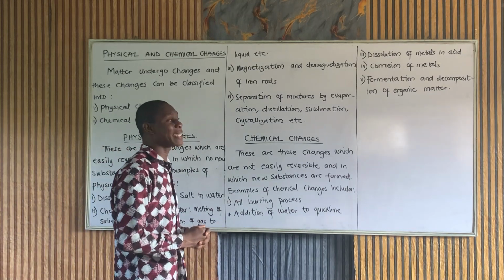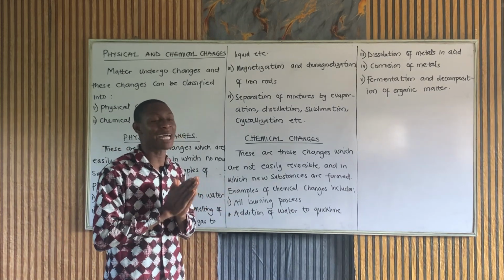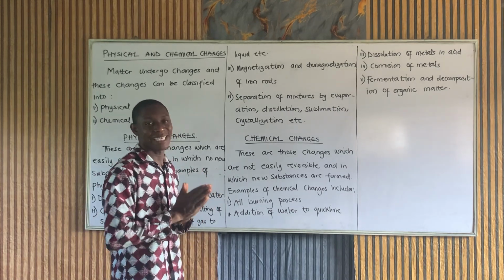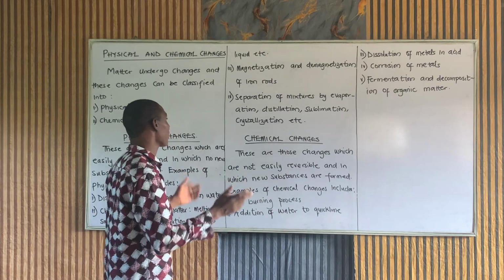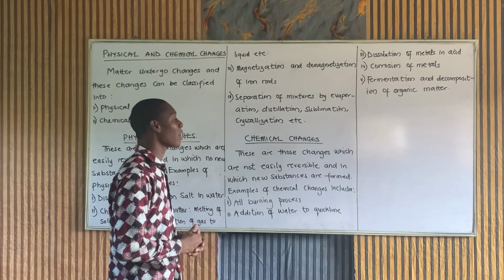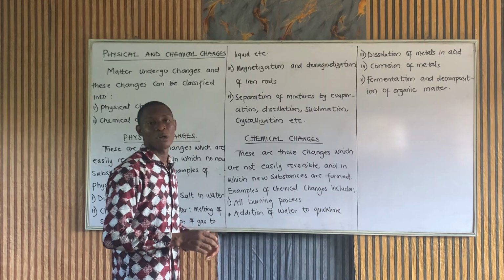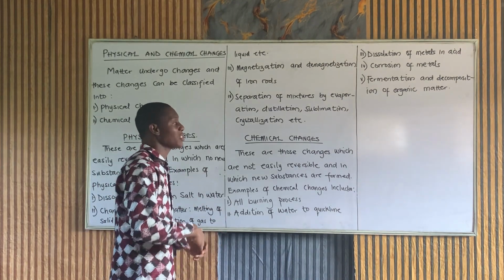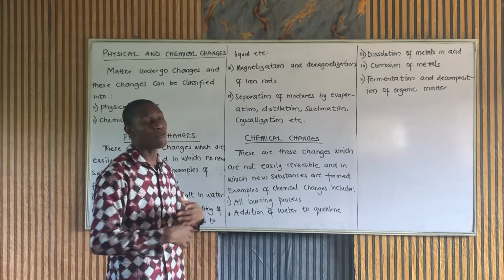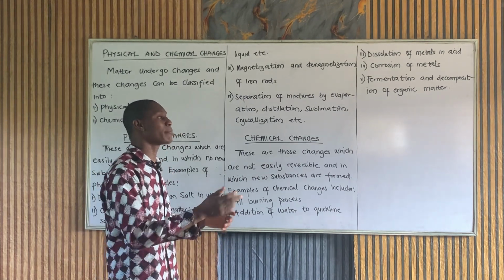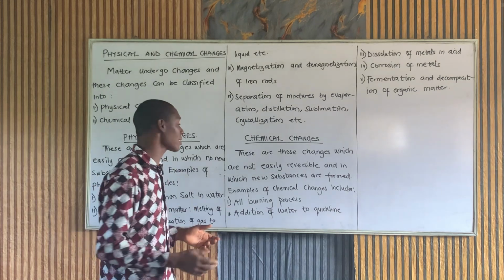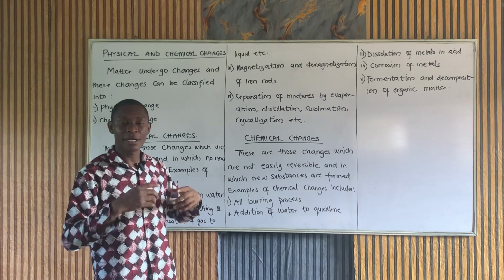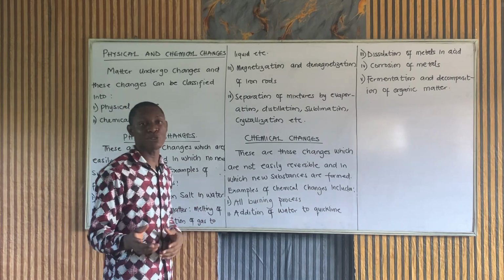Again, it's magnetization and demagnetization of iron rod. You can make an iron rod to begin to magnetize, and you can make it lose its magnetization. All of these are physical changes. Another good example of physical change is separation of mixture. All processes of separation of mixtures are physical changes, either evaporation, distillation, sublimation, crystallization, etc. You can bring back the components to get the substance you have. So one thing about physical change is that it is easily reversible, and you don't get new substances.